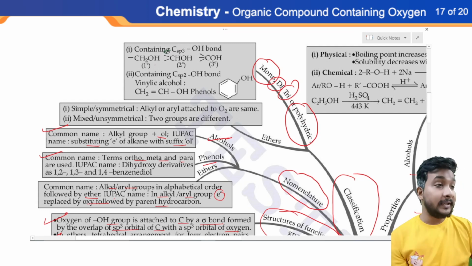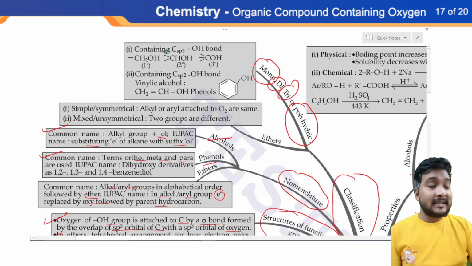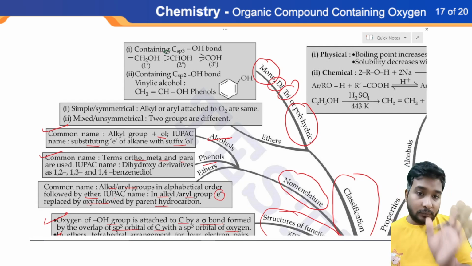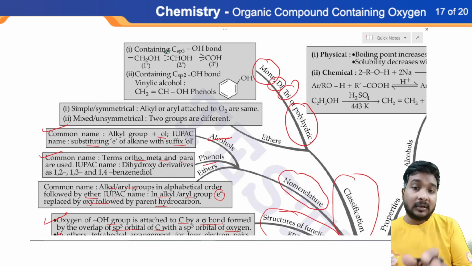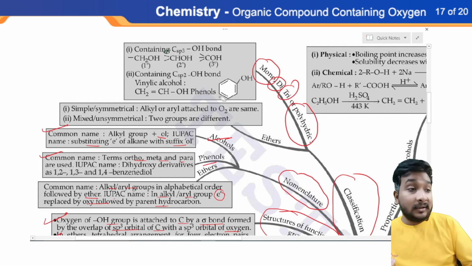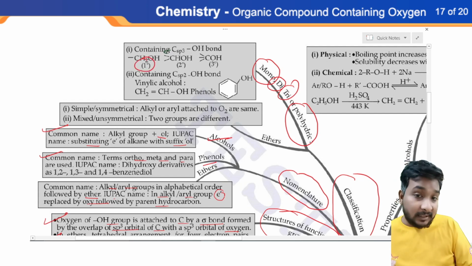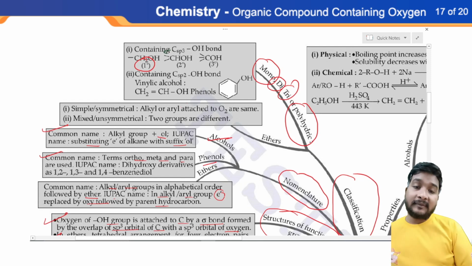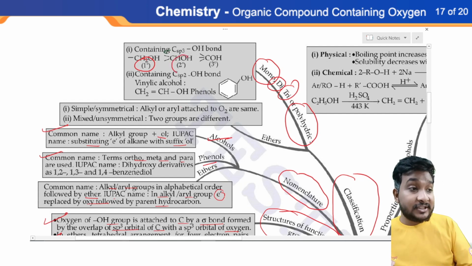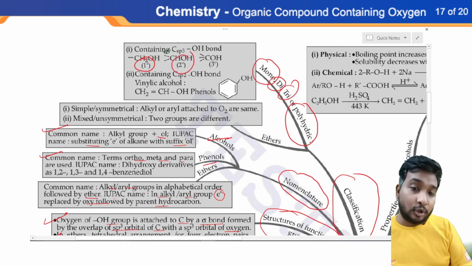Yes, one more thing. If OH is connected to a carbon which is connected to only one other carbon, then it is called 1 degree or primary alcohol. But if OH is connected to a carbon attached to 2 different carbon atoms, then it is called secondary or 2 degree alcohol.